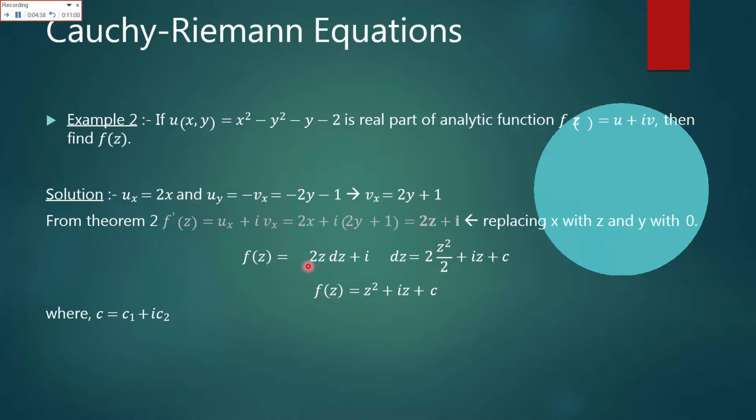Here the integration says 2 into z square over 2 plus iota z plus c. So it will become z square plus iota z plus c. Here c is basically the constant. So from this we have found our function.